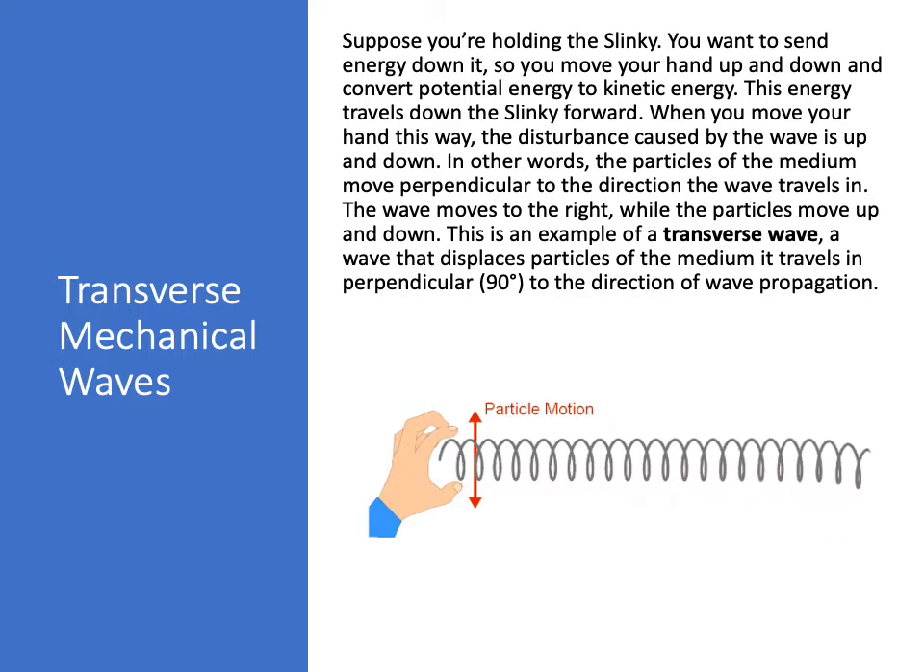If this seems a bit confusing, look at the picture below. It has an animation of the direction of the particle motion, and it shows the direction the energy is traveling. The wave moves to the right, while the particles move up and down. This is an example of a transverse wave, a wave that displaces particles of the medium it travels in perpendicular, 90 degrees, to the direction of the wave propagation. So you can see that the particles move up and down, but the wave energy moves left to right.